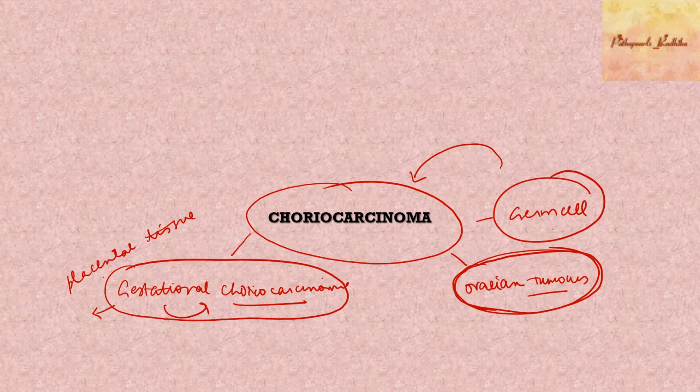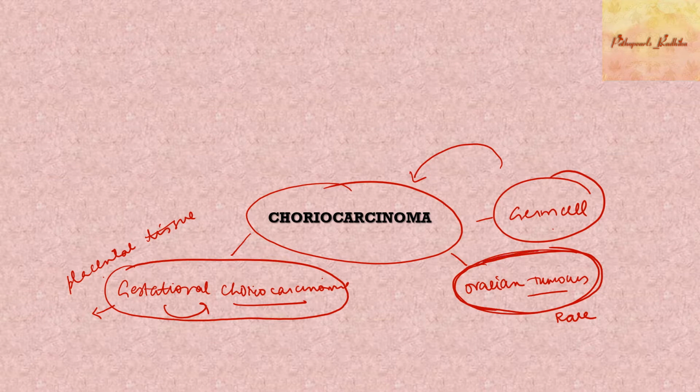Both are quite different. As I told, choriocarcinoma which arises from the germ cell, a germ cell tumor of the ovary, is rare in its pure form, but it can occur as a part together with other germ cell tumors like yolk sac tumor, dysgerminoma, and others. What I want you to be clear about at this point is that you have different choriocarcinomas.